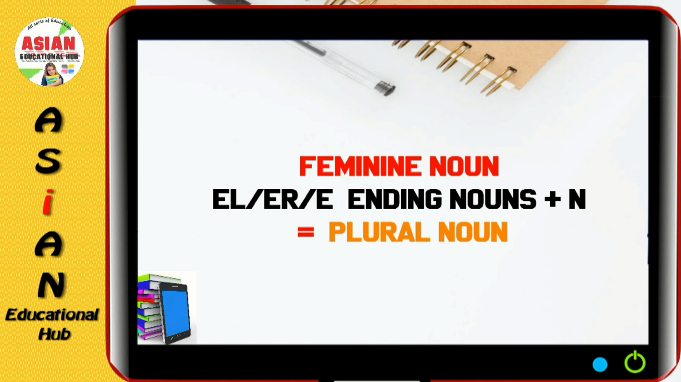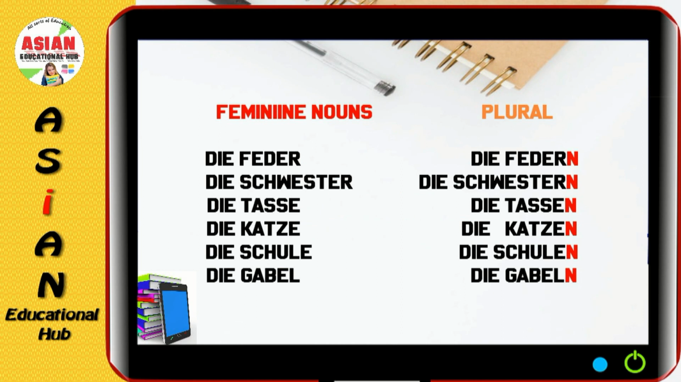So first rule is feminine nouns with el, er and e endings plus n. We just have to add n to make it plural. For examples here, die Feder, die Federn. Die Schwester, die Schwestern. Die Tasche, die Taschen. Die Katze, die Katzen. Die Schule, die Schulen. And die Gabel, die Gabeln.